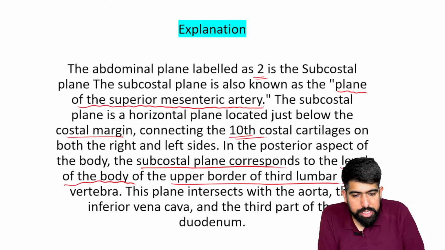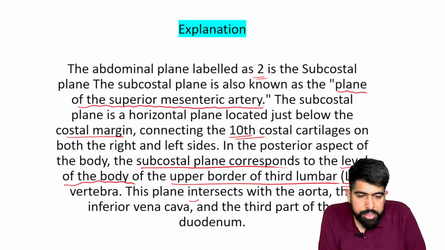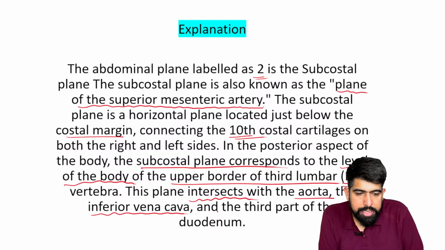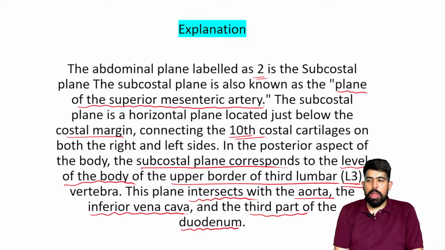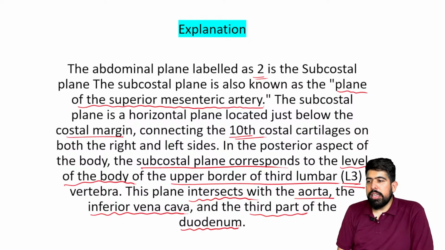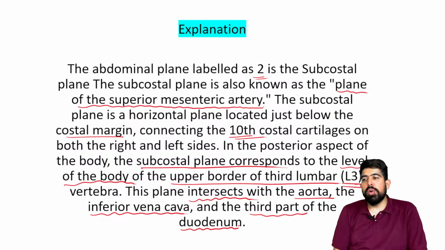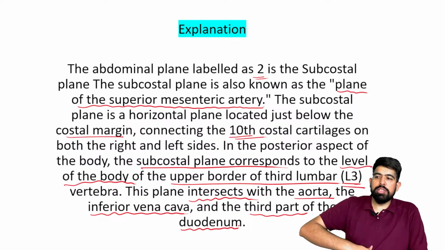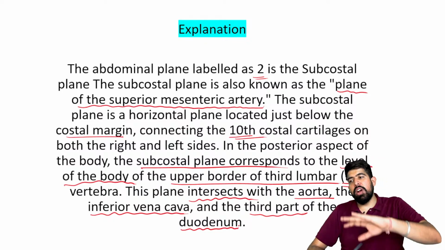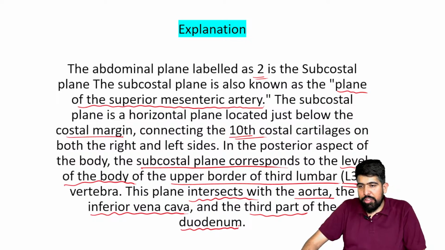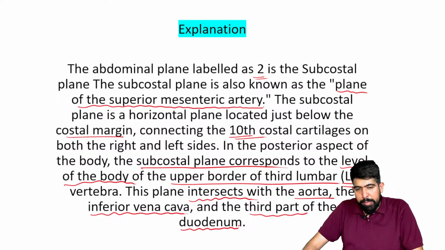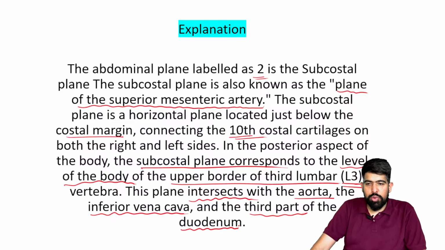And please understand this now. This plane intersects the aorta, the inferior vena cava, and the third part of the duodenum. So at the level of L3 we have the subcostal plane. This is also known as the plane of the superior mesenteric artery, right? So now you will always remember it.